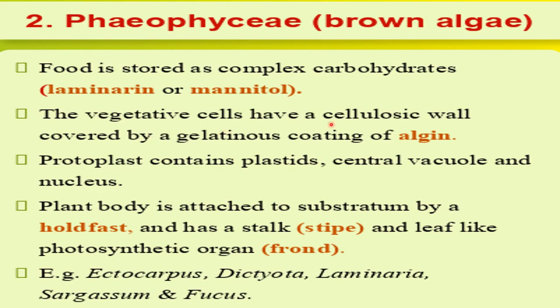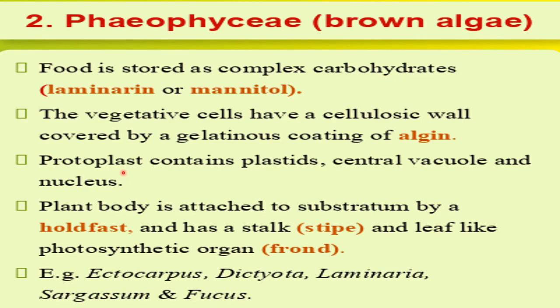The vegetative cells have a cellulosic wall. So there you can say cells are covered with a cell wall, and that cell wall is made up of cellulose, and over that cellulose wall a gelatinous coating is also present, and that gelatinous coating is made up of algin. So here above the cellulose wall algin is present as a covering. After that, protoplast contains plastids. Protoplast means all the cytoplasm containing all the cell organelles.